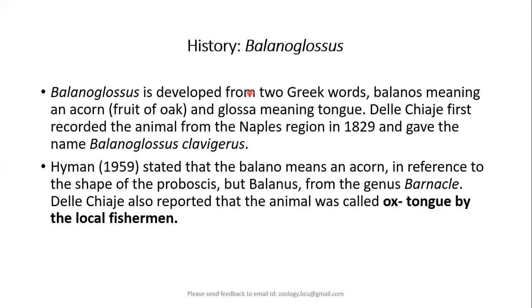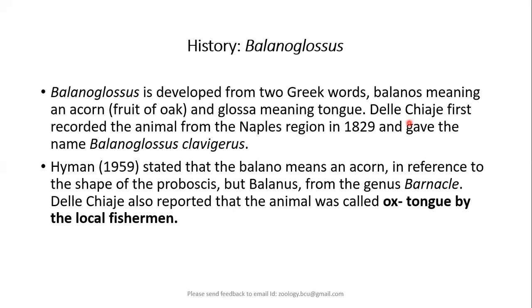So this word Balanoglossus is derived from two Greek words. Balanos means acorn, and glossa, as you all must know, refers to tongue. Glossopharyngeal, we say. So glossa refers to tongue.